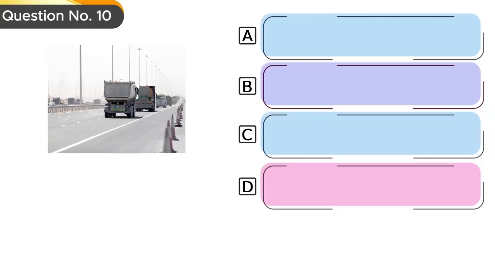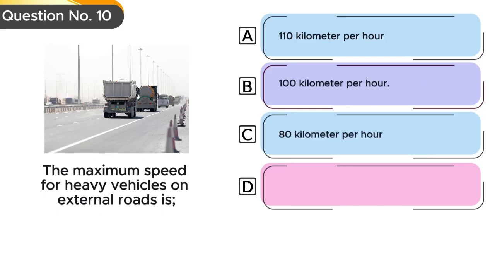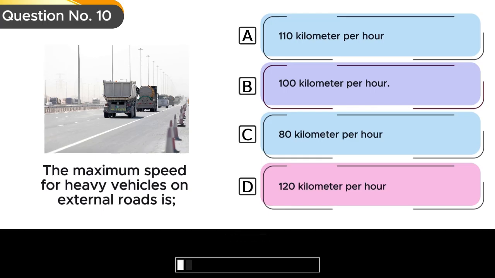Question number 10. The maximum speed for heavy vehicles on external roads is Option A, 110 km per hour. Option B, 100 km per hour. Option C, 80 km per hour. Option D, 120 km per hour.